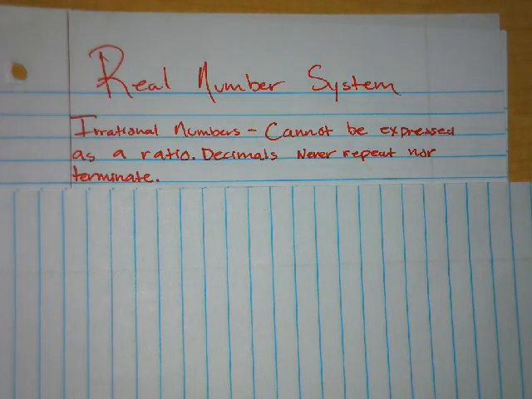So the decimals never repeat. So you won't have a 0.33333. That's always rational. They never repeat, nor do they terminate. So for instance, 0.25 or 25 hundredths, that can never be irrational because it terminates. But if you had a decimal that didn't stop, then that would be irrational.